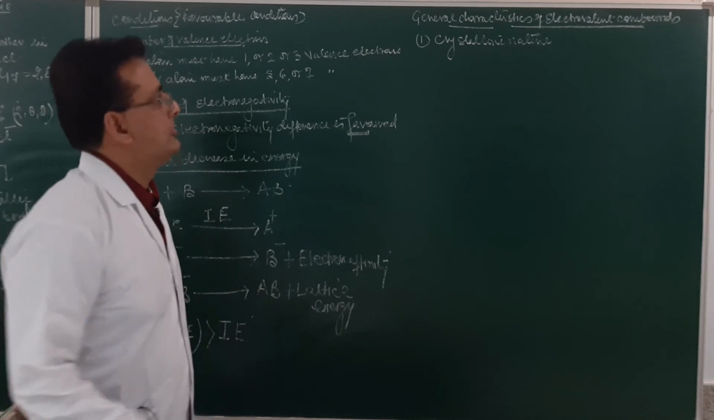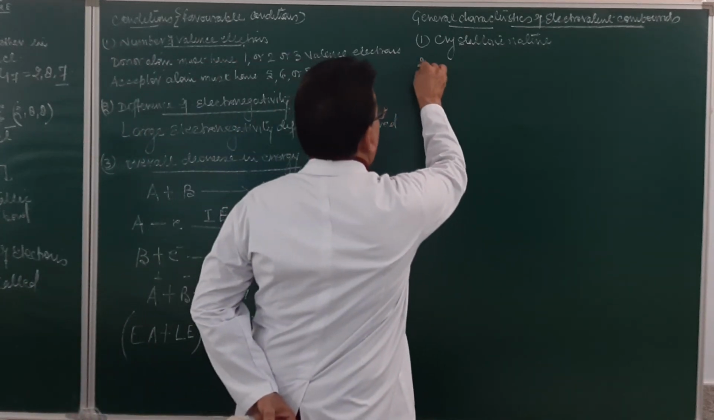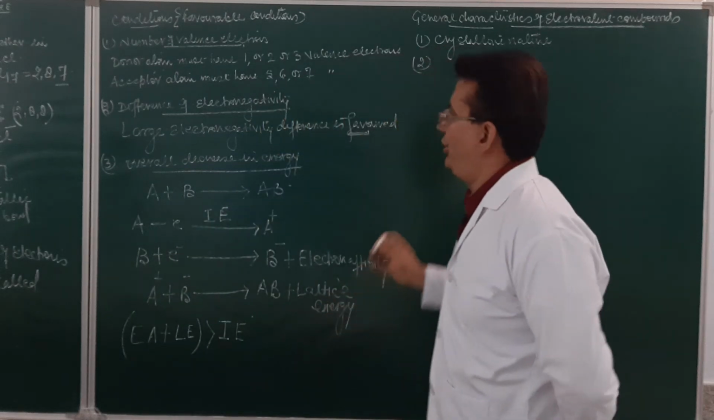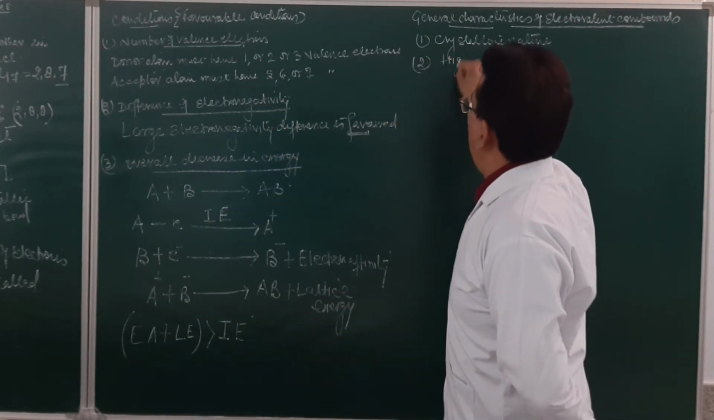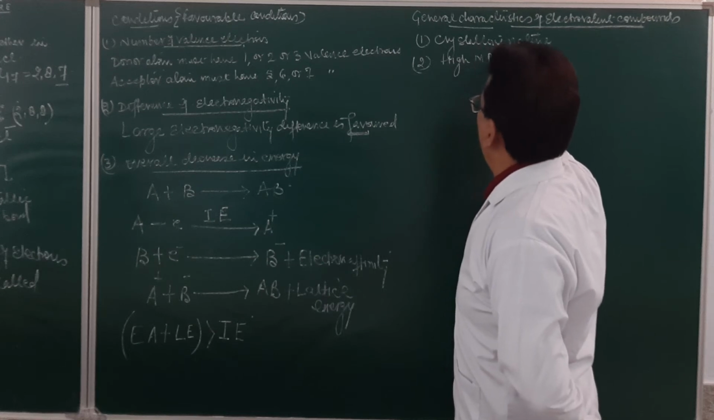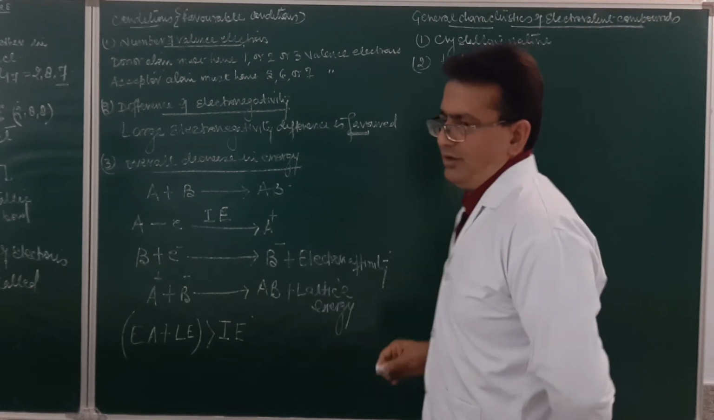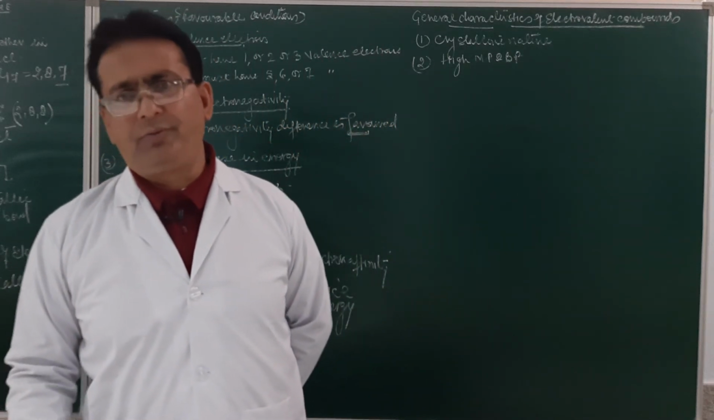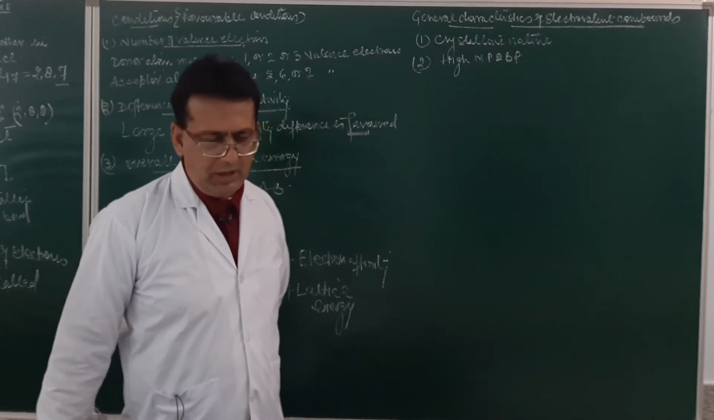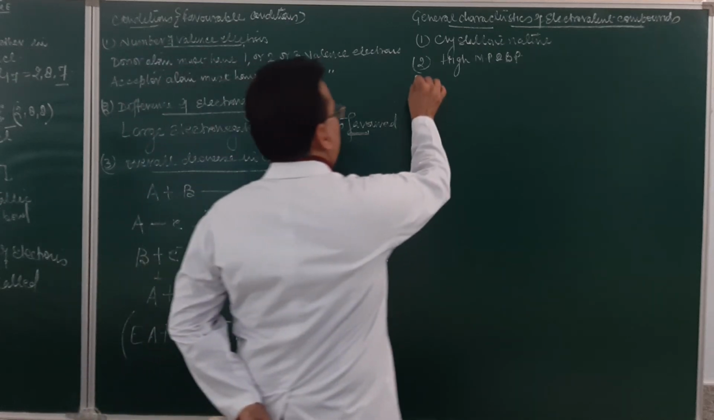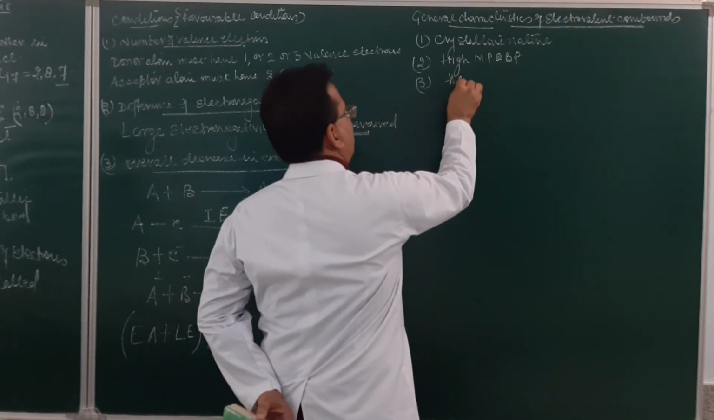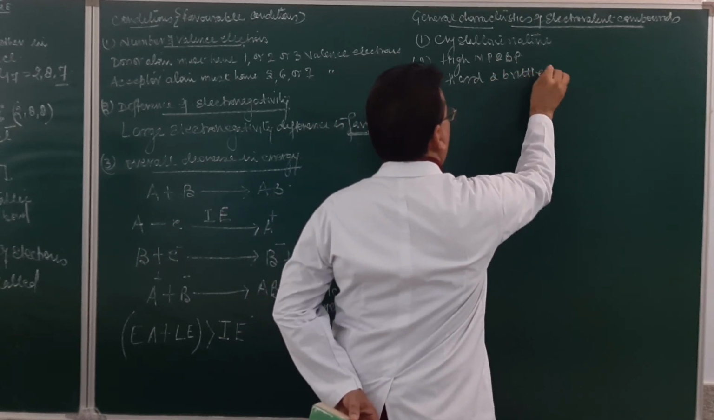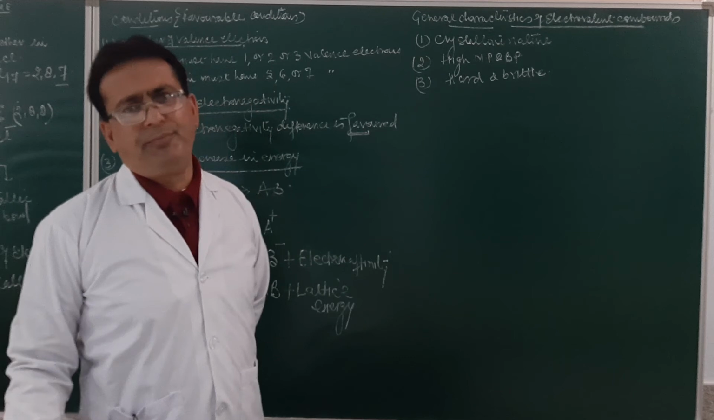Am I clear? Now, since the electrovalent bond is a strong bond, they have a high melting and boiling point. If someone asks you why, it is because of the strong electrostatic force of attraction. Then they are hard and brittle in nature. Electrovalent compounds are hard and brittle.